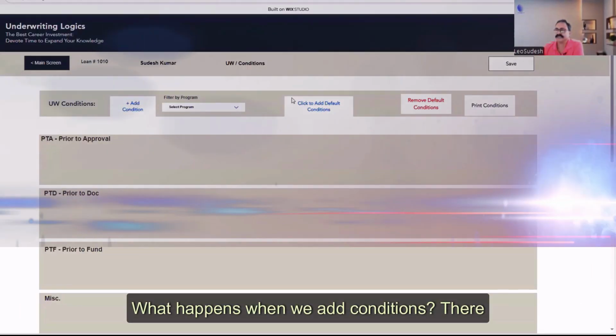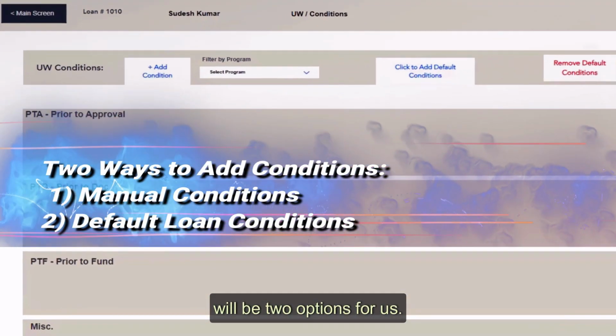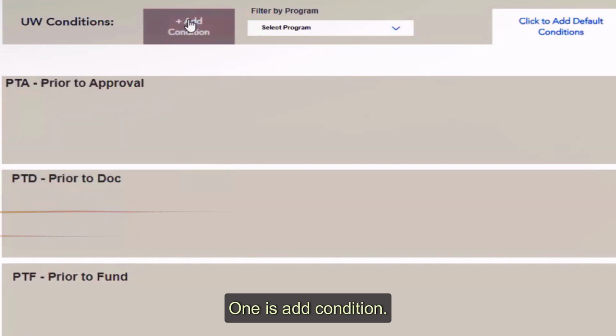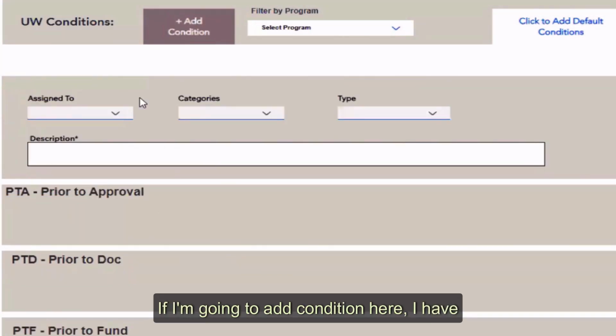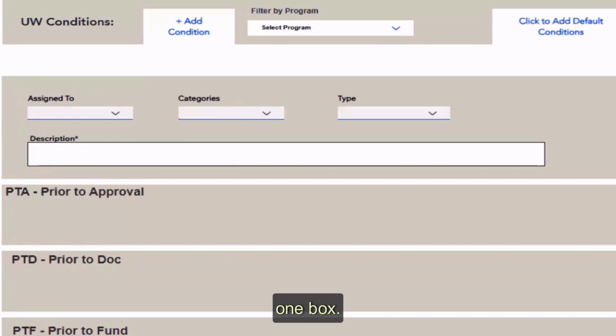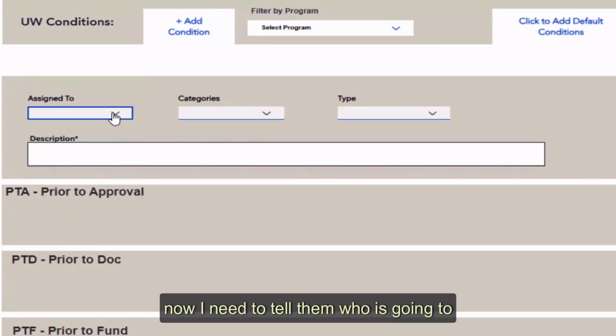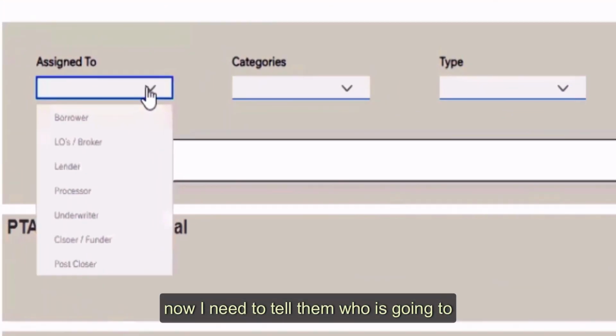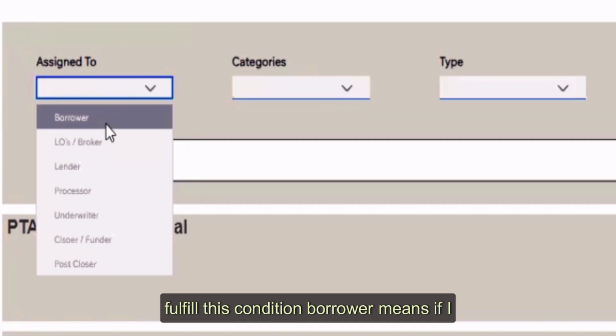What happens when we add conditions? There will be two options for us. One is add condition. If I'm going to add a condition, here I have one box which is going to appear. Now I need to tell them who is going to fulfill this condition. If I need a pay stub, who is going to provide the pay stub? Borrower. So I will use borrower.